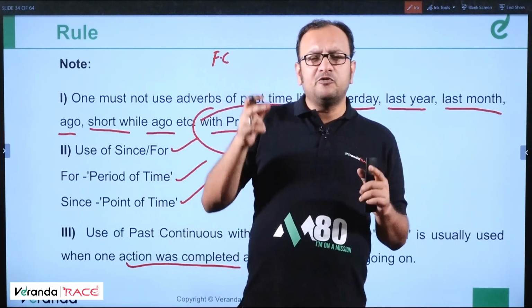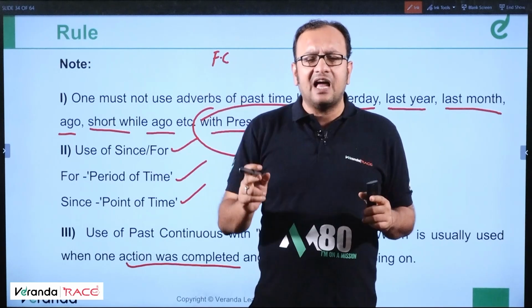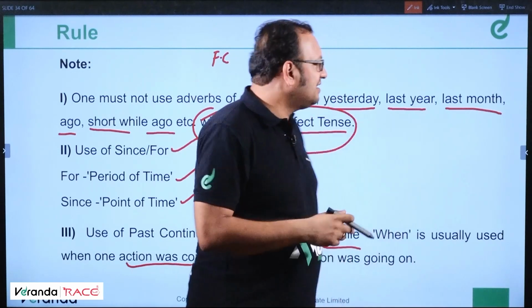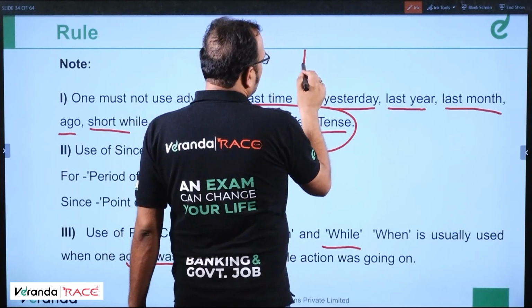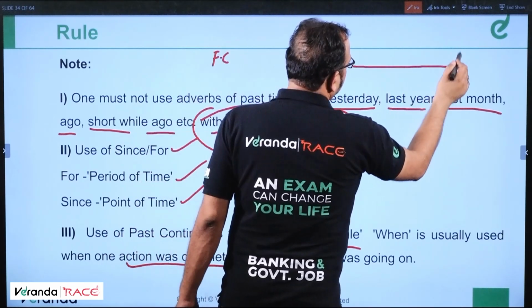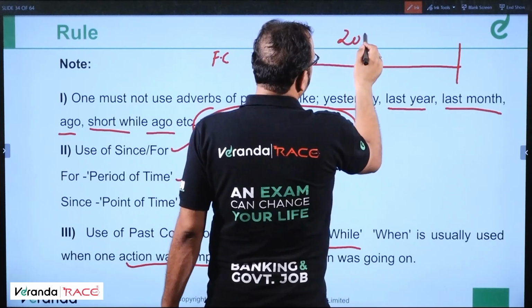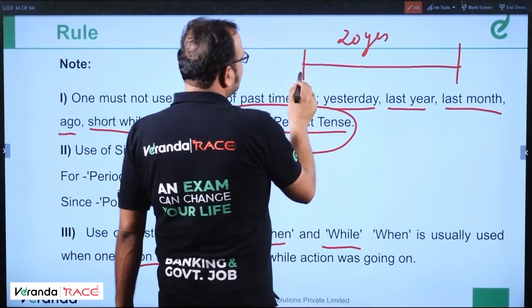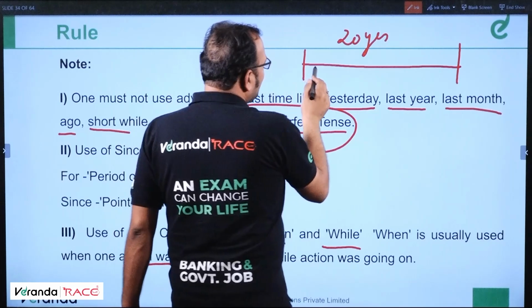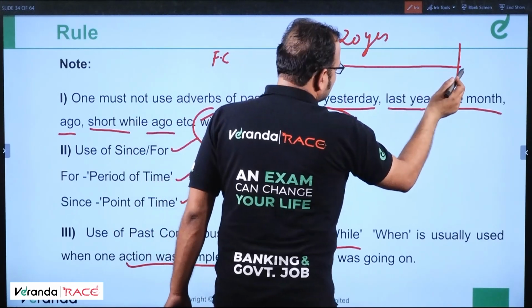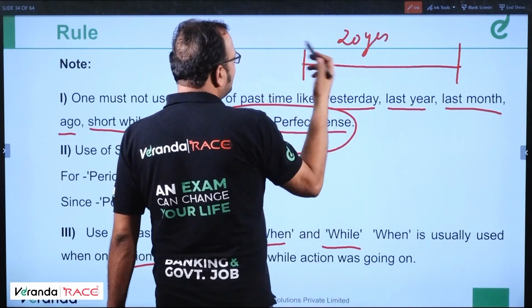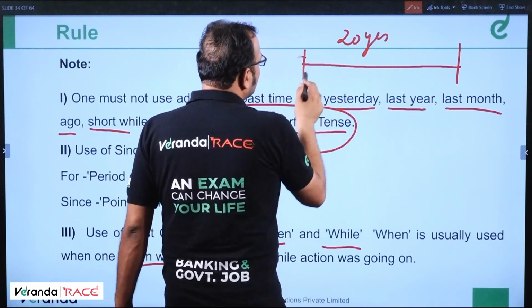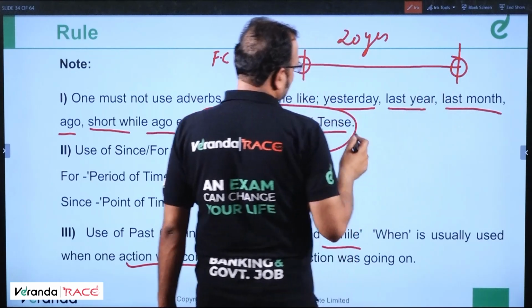So, by the end of the next 20 years, I will have been working in this company. So I'll draw a diagram and explain. When I say this is 20 years and I say my job will have been done by the end of 20 years, it means will have been done, future perfect. So we are talking about the start and the completion of the action.